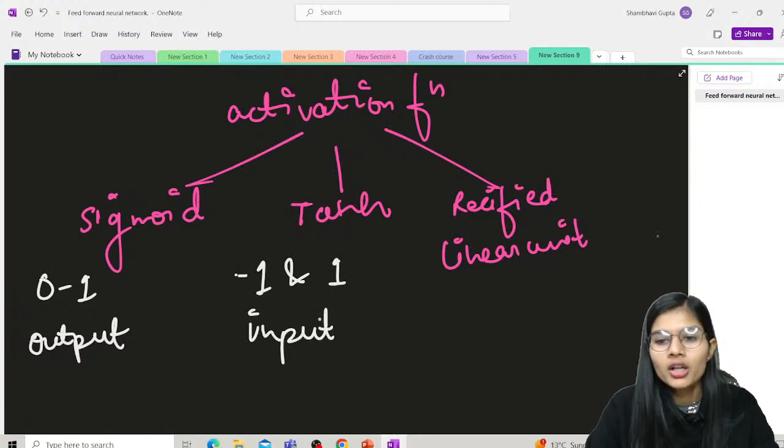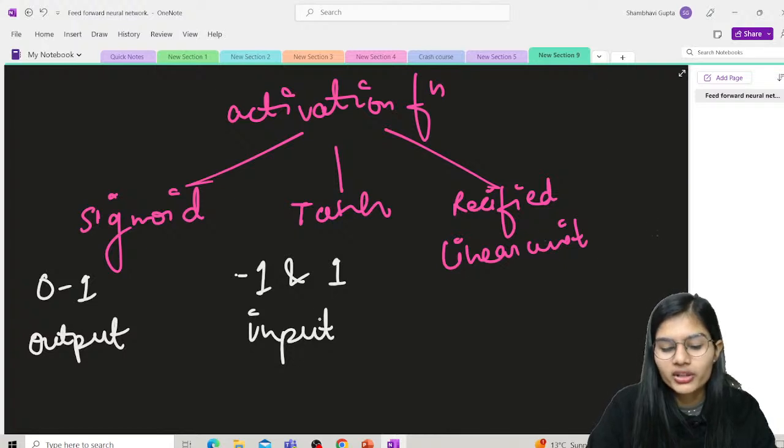So remember what is doing for the output and what is doing for the input, right? And next we are having your rectified linear unit. So here, whatever the positive values are, they are allowed. Only and only the positive values are allowed to flow through this function, right? So negative values get mapped to 0.